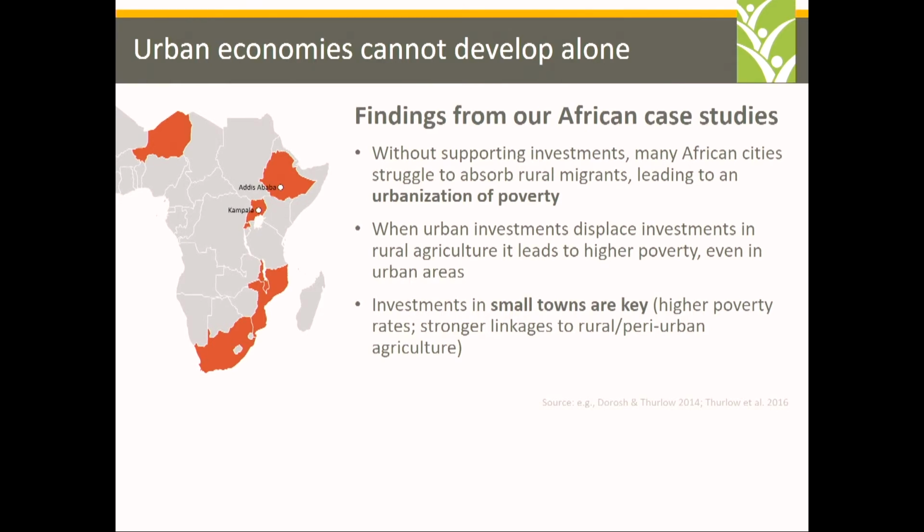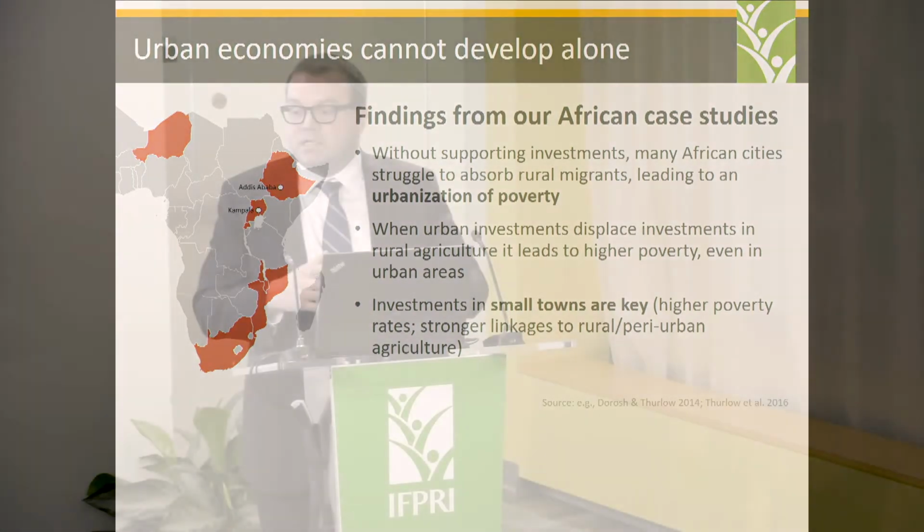The first, and overall what they point to, is the fact that urban economies cannot develop alone, in isolation of rural areas. What we showed is that urbanization, without any supporting investments from the government, just leads to an urbanization of poverty, which is, I think, what we would expect. More to the point, though, if we take resources away from agriculture and redirect them towards urban areas, the irony is that urban poverty will worsen. This is what our models are suggesting, because food prices will rise, and particularly for the urban poor, food is still a major expenditure item in their overall basket.